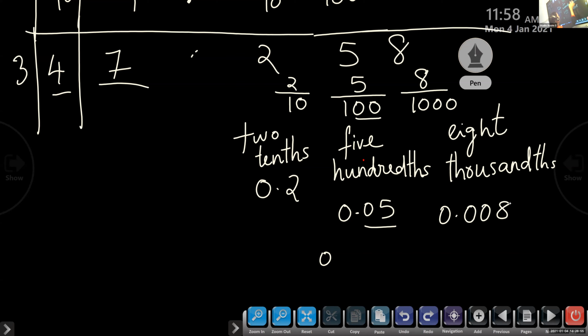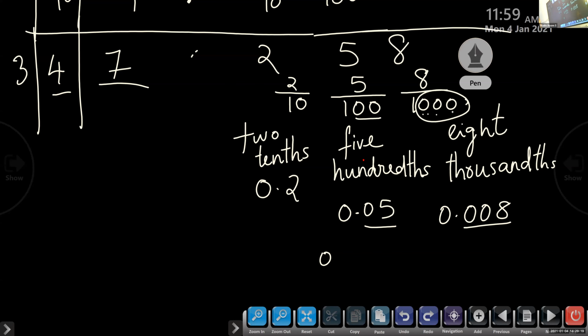Okay. So here, how many decimal places do we have? 3. And check how many zeros are there in the denominator of the fraction: 3. You have to see how to write from fraction to decimal and from decimal to fraction.